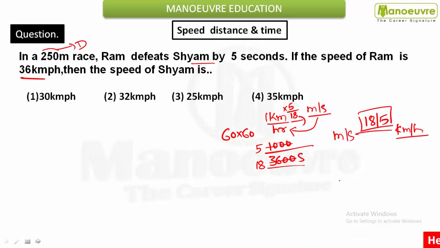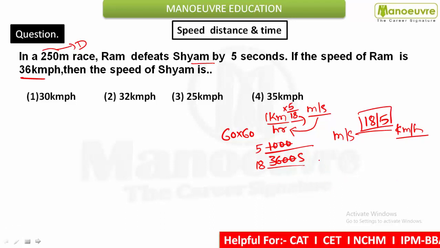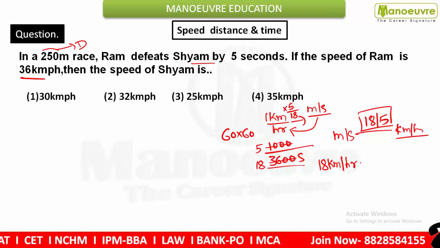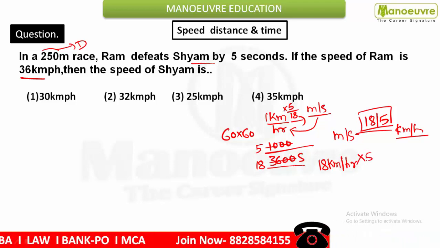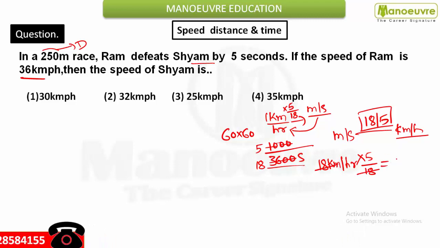One more thing I want to explain. If I want to convert 18 kilometer per hour into meter per second, what can you do? 18 into 5 by 18. So 18 will get cancelled and you will be left with 5 meter per second.